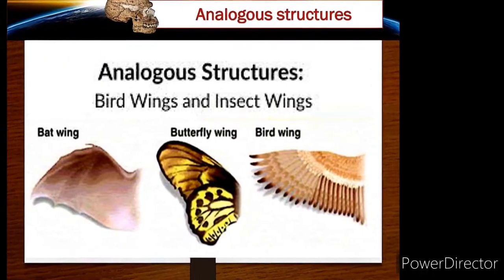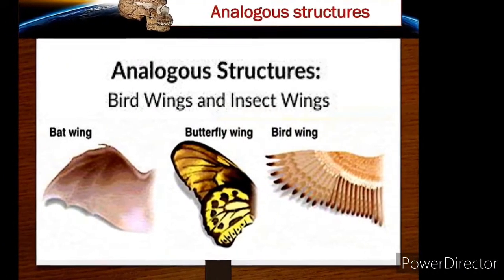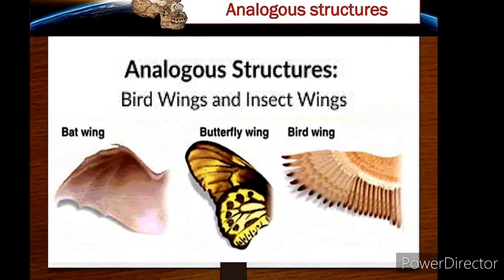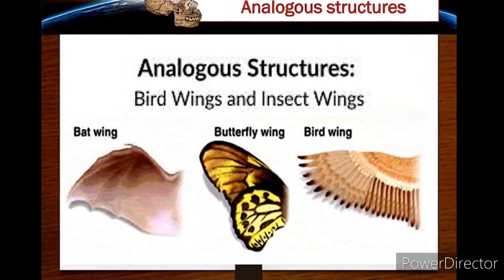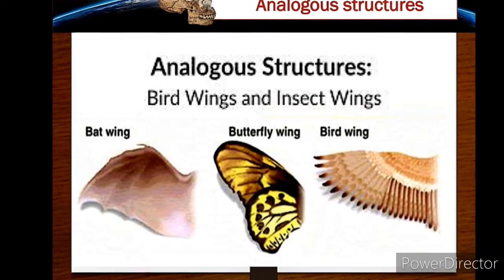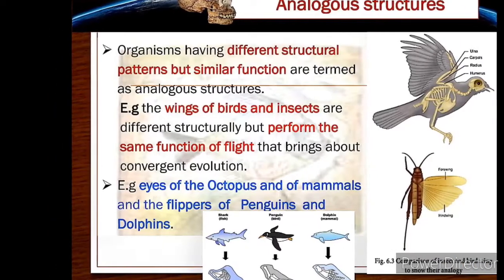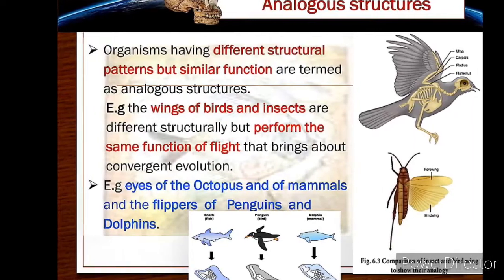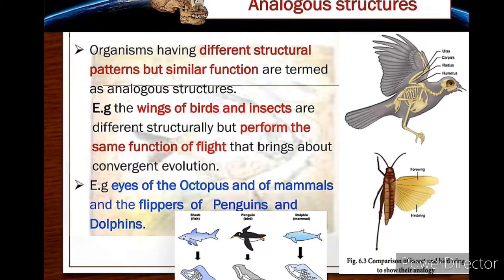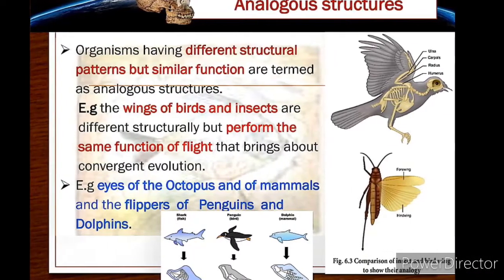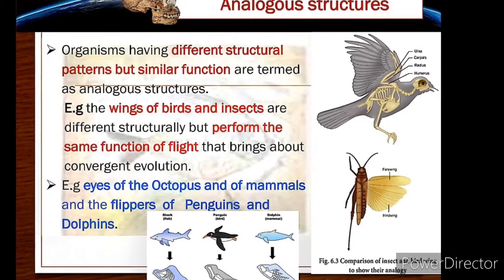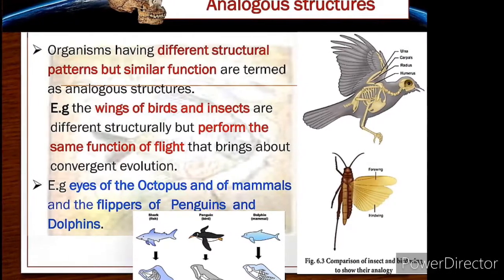Analogous structures, it is just the opposite of homologous. Here organisms having different structural patterns but similar function are termed analogous structures, which bring about convergent evolution. For example, the wings of birds and insects are different structurally but perform the same function.